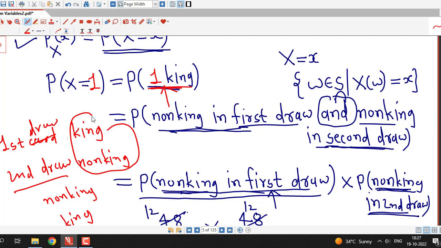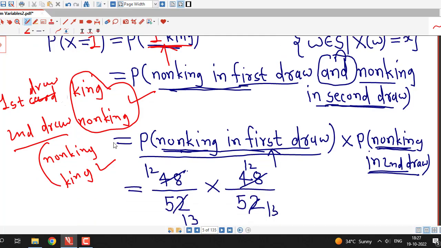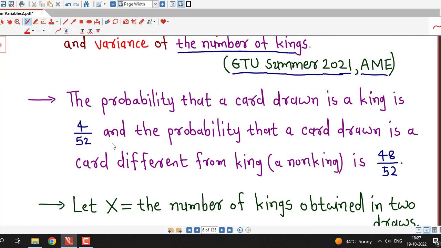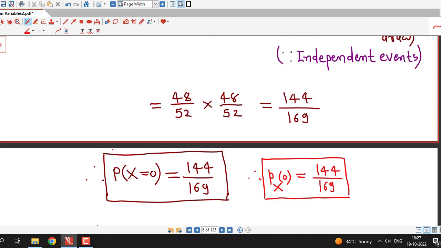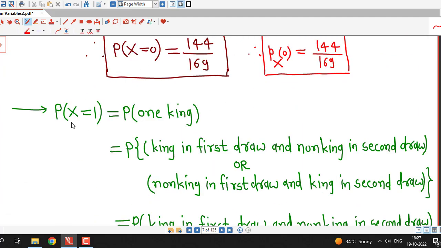And these 2 cases are disjoint. If this happens, then this cannot happen, and if this happens, then this cannot happen. That means those 2 events are mutually exclusive. So I have written here that the probability that capital X equal to 1 is equal to the probability of 1 king in both draws.